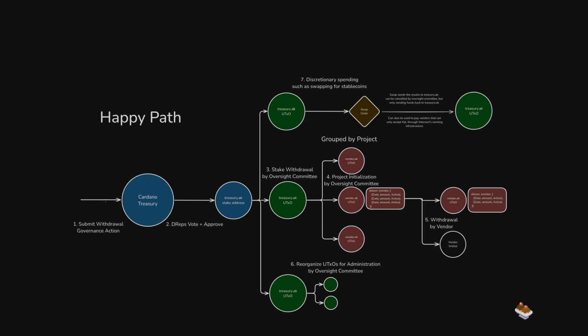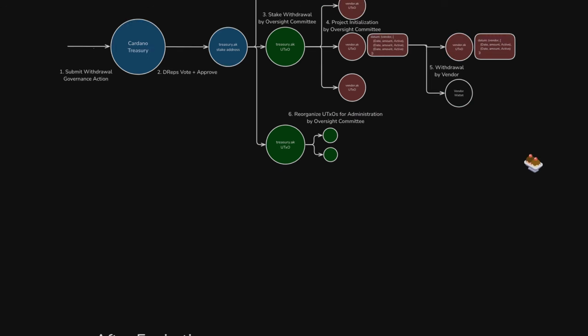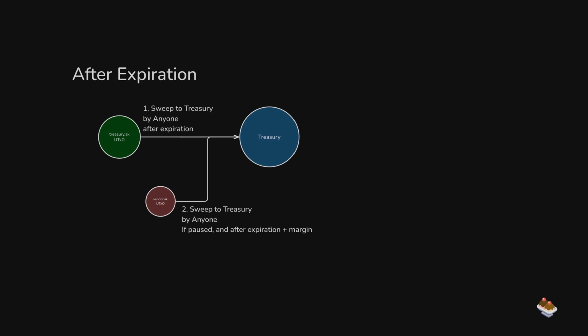And each of these actions is permissioned differently. At the end, so after some expiration date, all of the funds that haven't been spent yet or that are disputed, and we'll talk about what that means in a second, in the vendor contract can flow back to the Cardano treasury. And then the DReps can authorize those funds to be spent in a different way.